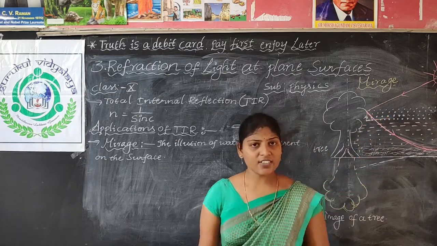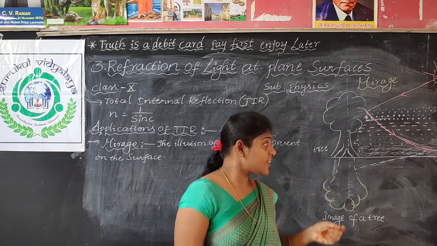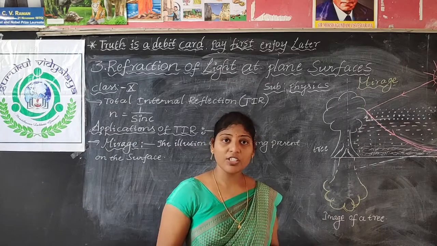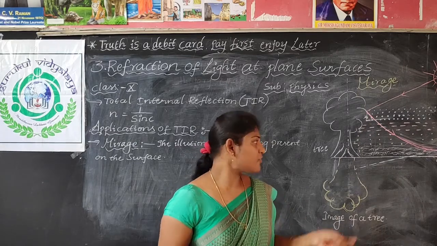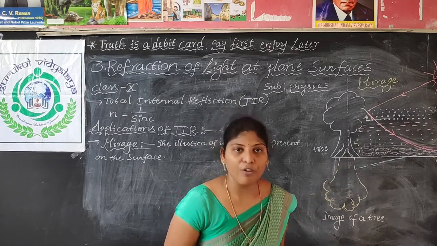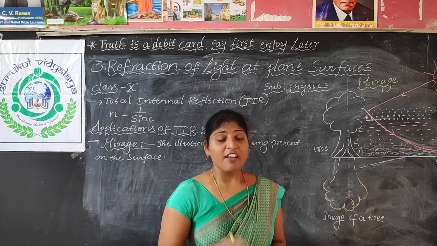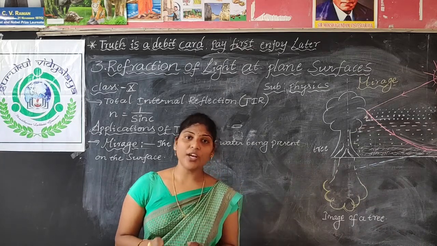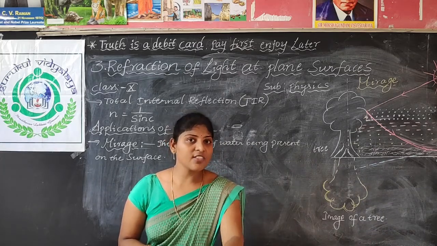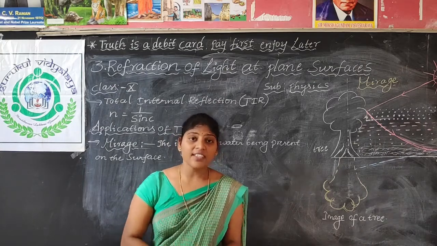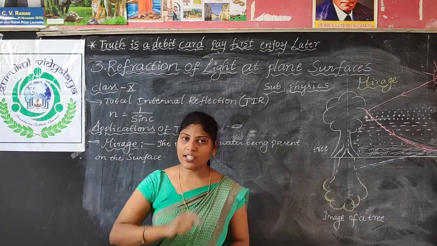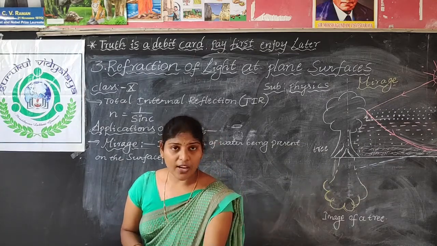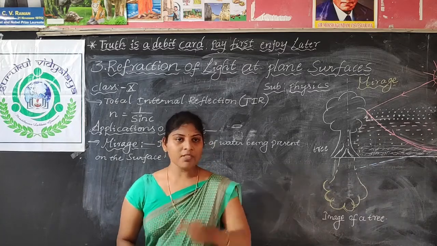Here I have drawn just 4 mediums. Actually there are many mediums from the sun to earth, but just for example I have drawn 4. We have discussed that when a light ray travels from one medium to another medium, it undergoes refraction. Refraction means it deviates from its path. Actually, light travels in a straight line path, but when an obstacle comes, it comes back.